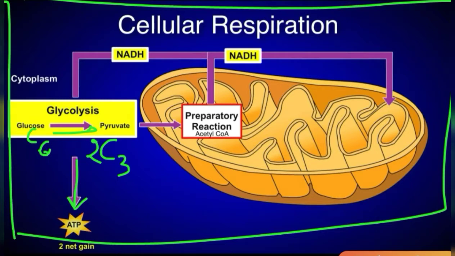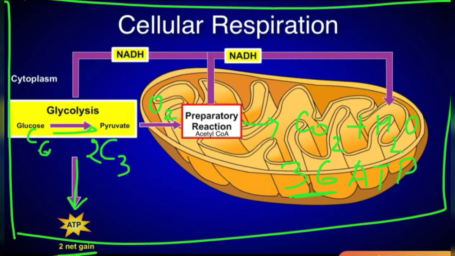Then this pyruvate, in the presence of oxygen, enters into the mitochondria. This is the structure of mitochondria, you remember. With the help of oxygen, this pyruvic acid is broken down into carbon dioxide, water, and forms 36 ATP of energy. So 36 ATP is generated here, and 2 ATP is generated in glycolysis.